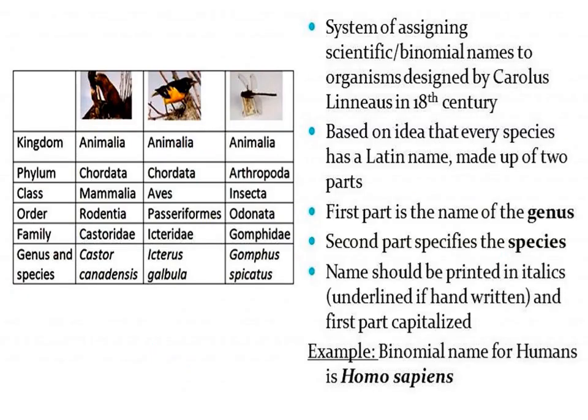Now, this is the table which shows how we are going to divide the scientific name. Whenever we write any scientific name, it should be underlined separately. As an example, the scientific name of human is Homo sapiens.